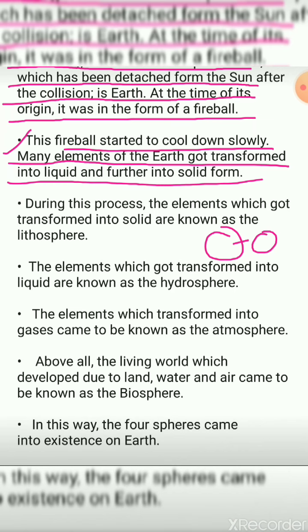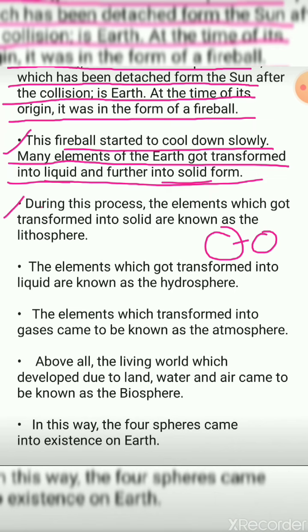That fireball slowly started getting cooled down, and many transformations were seen on the earth. Some of the part was seen in liquid form, and some of the part was seen in which form? That is in the solid form.